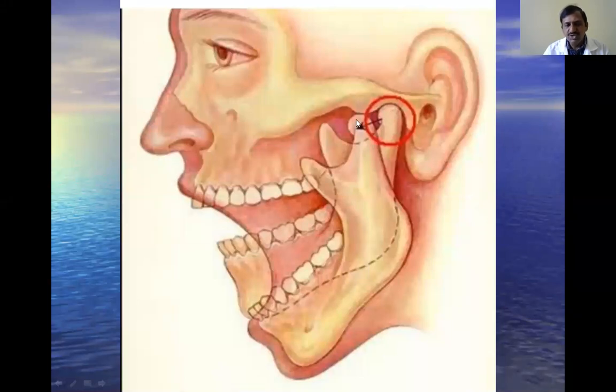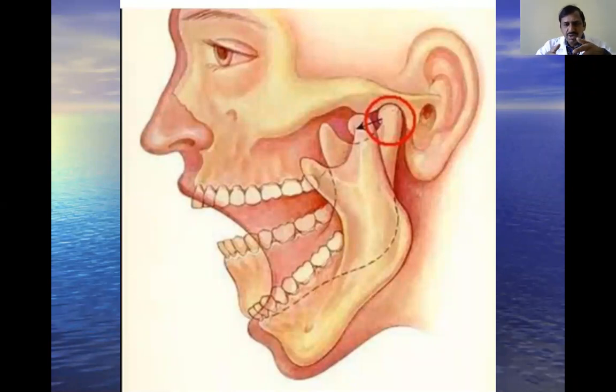If there is a displacement, how to reduce the temporomandibular joint displacement? This is also very important clinically, because otherwise it may cause stretching of the joint and blood vessels surrounding this area. To reduce the anterior displacement, first you have to keep your two thumbs on the molar and premolar teeth within the mouth with the help of some cotton.